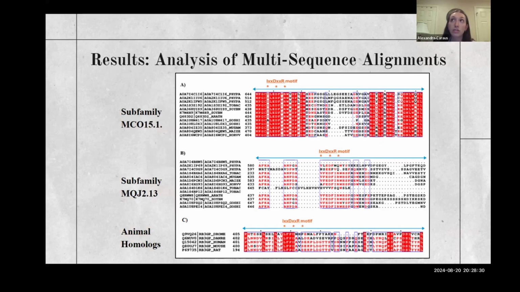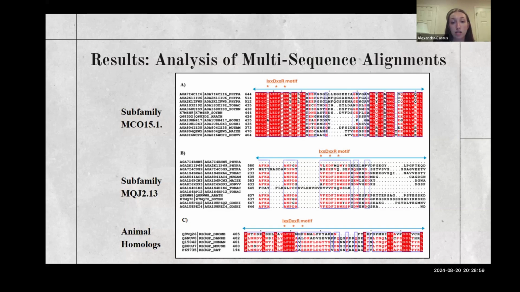And through the analysis, it's believed that possibly the additional domain of the MQJ subfamily might be able to help additionally support this motif, because even though it doesn't have full sequence conservation, it might have functional conservation through the help of that additional domain.